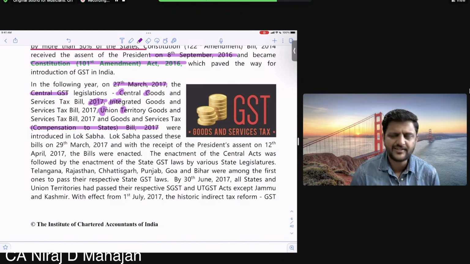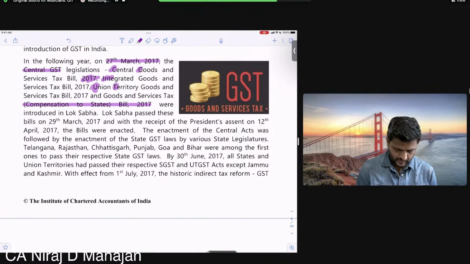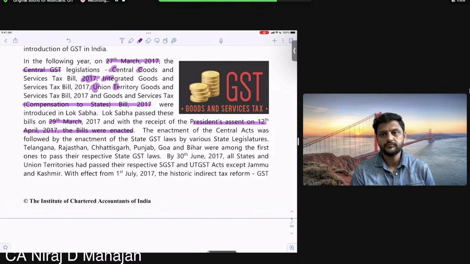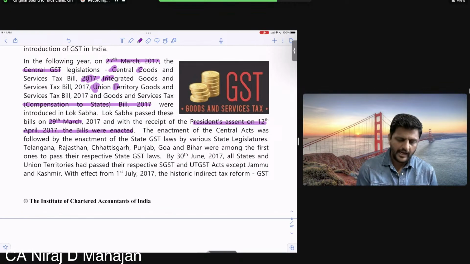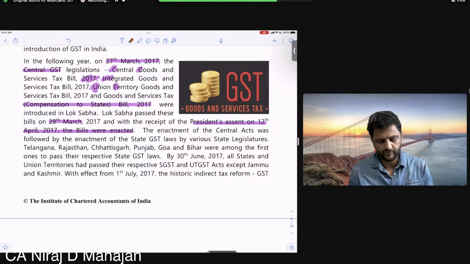Compensation to states. We'll discuss all of this. Okay? Lok Sabha bacho passed these bills on 29th March. And approved bacho president's approval on 12th April 17. The bill was enacted. I mean, it got the final, you can say, approval of the President of India also. But we should obviously give time for its implementation. And we did not give it much time because the government was busy with demonetization, GST. So there are some rapid changes had to be done, J&K, all of that.